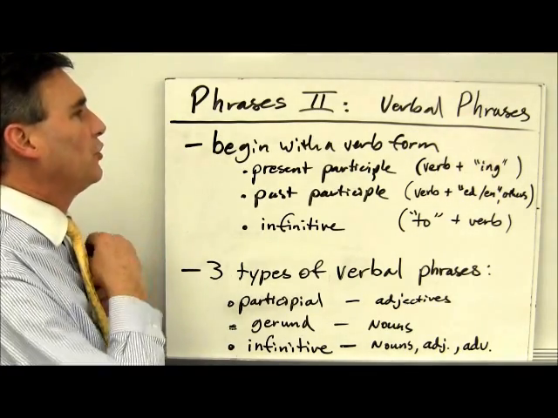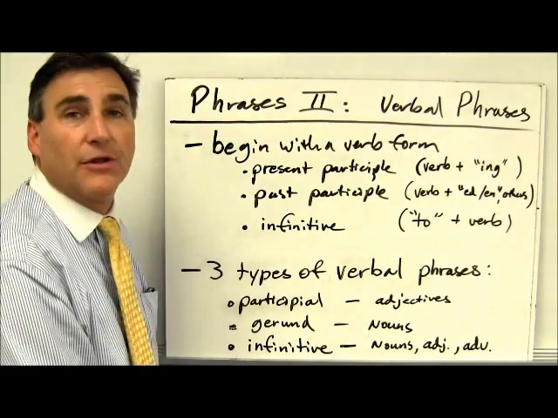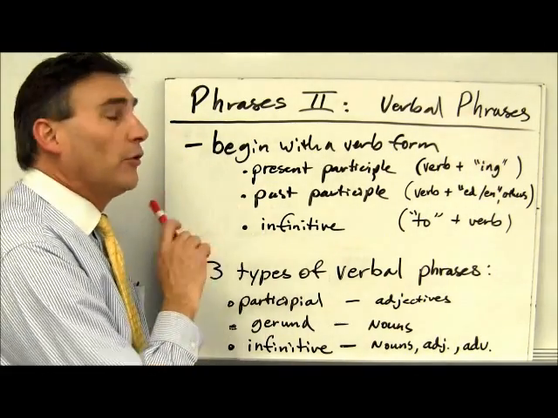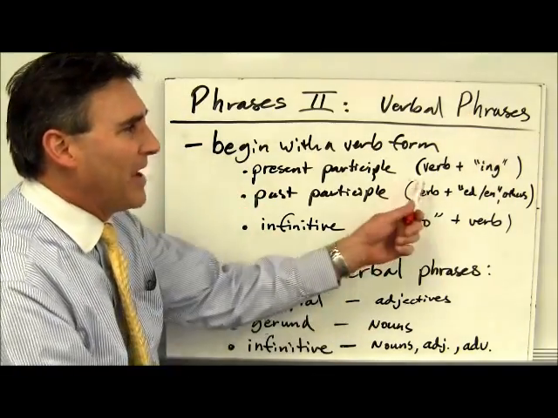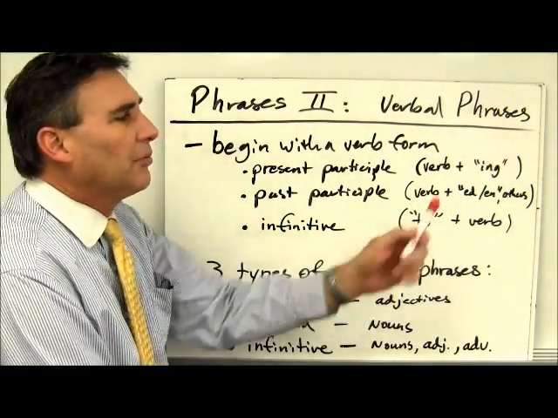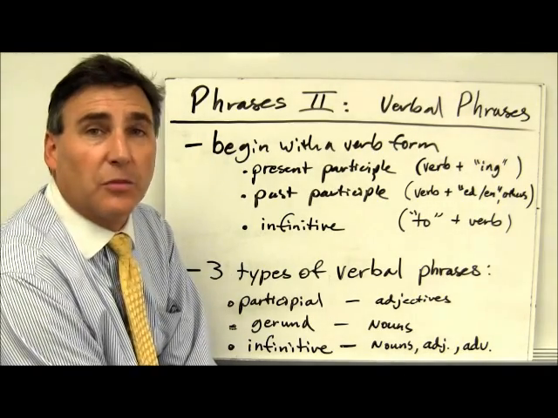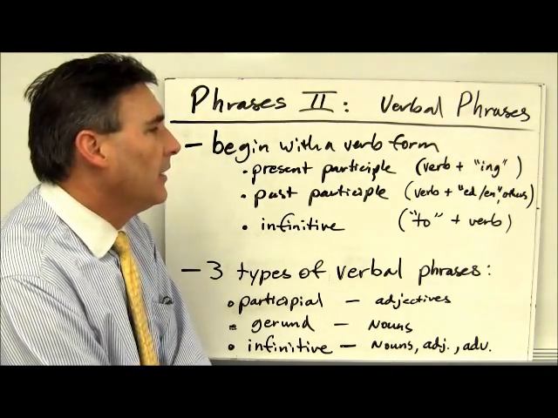So for phrases part 2, verbal phrases, these are phrases that begin with a verb form. That's why they're called verbal phrases. Those verb forms that we'll look at today include the present participle, that's a verb base plus ing. The past participle, that's a verb plus ed, en, those are some common endings. It is in any case the form of the verb used in the past perfect.